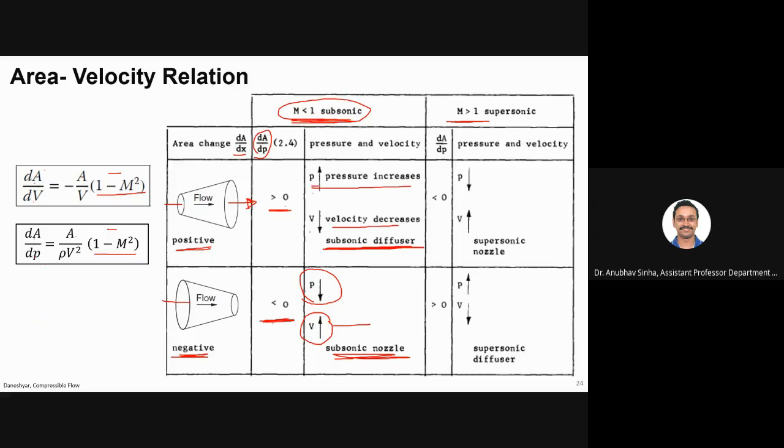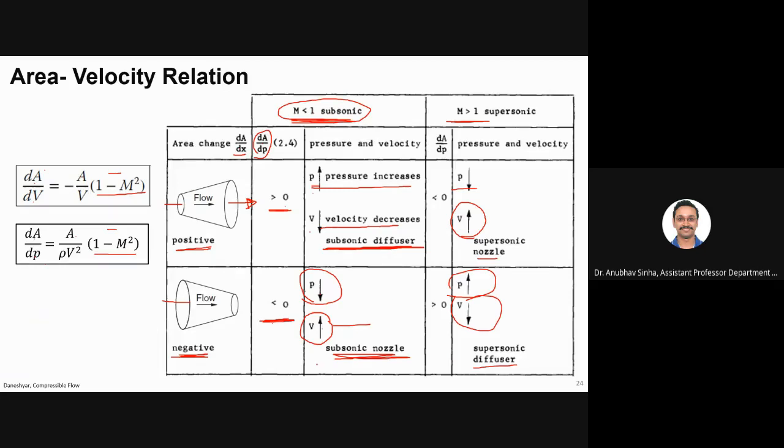When pressure was increasing here, that pressure will decrease here. Velocity was decreasing, now velocity will increase. Similarly, pressure was decreasing and velocity was increasing here, so pressure will now increase and velocity will now decrease. Is this clear?